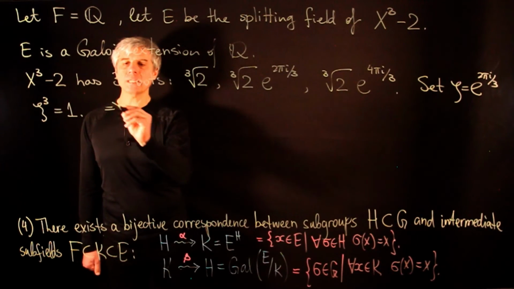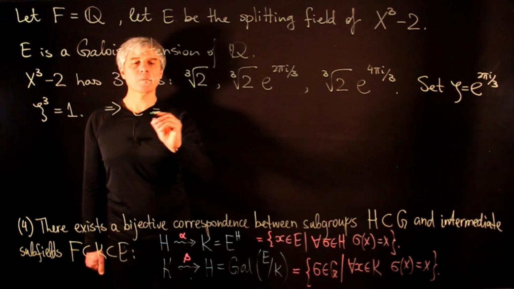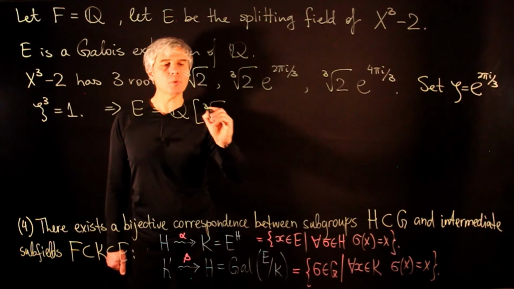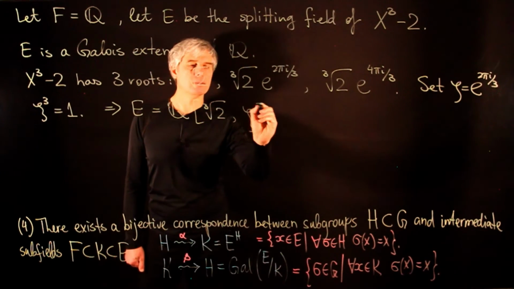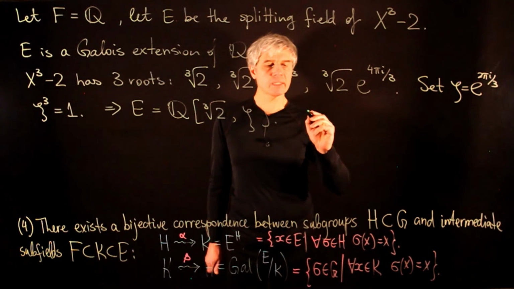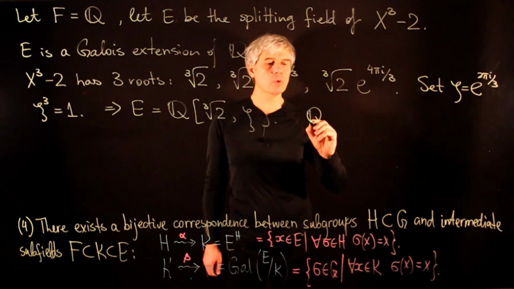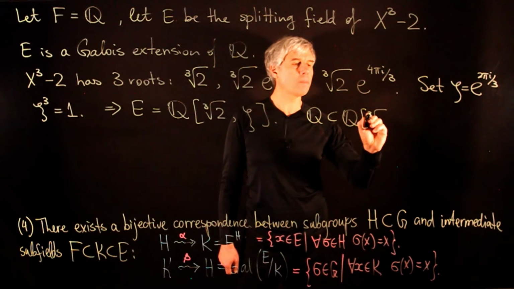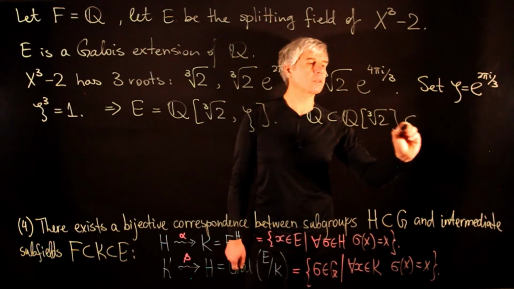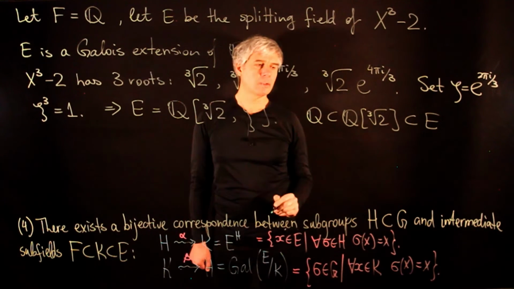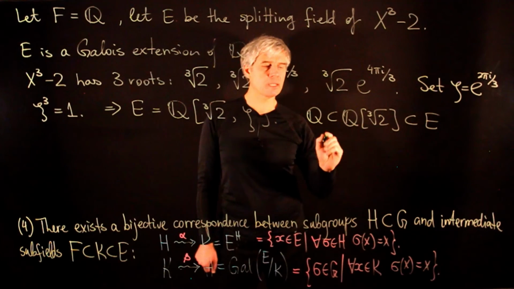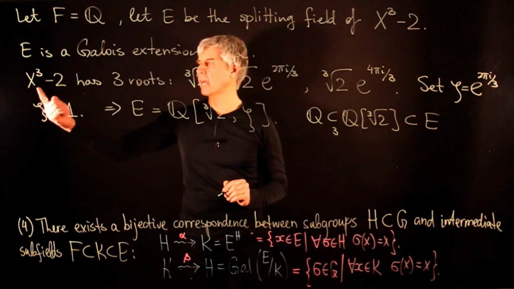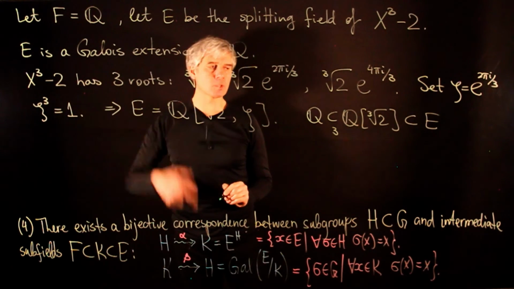And then we see that the field E can be viewed as an extension of Q with elements cube root of 2 and zeta. Let us consider the chain of extensions. Q is contained in Q with cube root of 2, and this is contained in E. Now, what are the degrees of these extensions? The first extension has degree 3, because the polynomial x cubed minus 2 is irreducible.